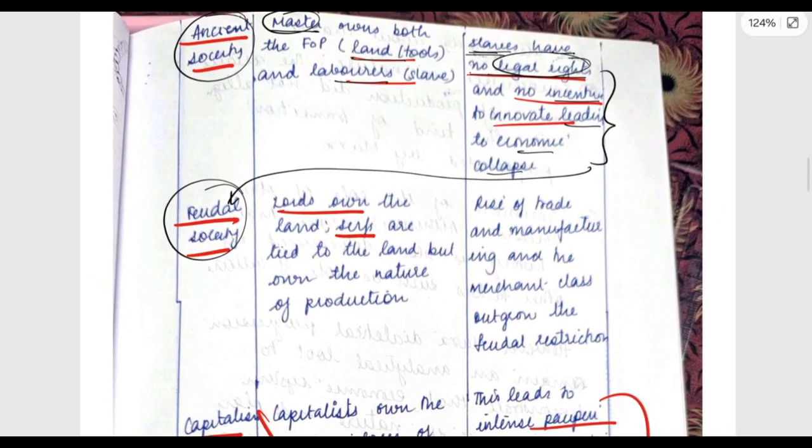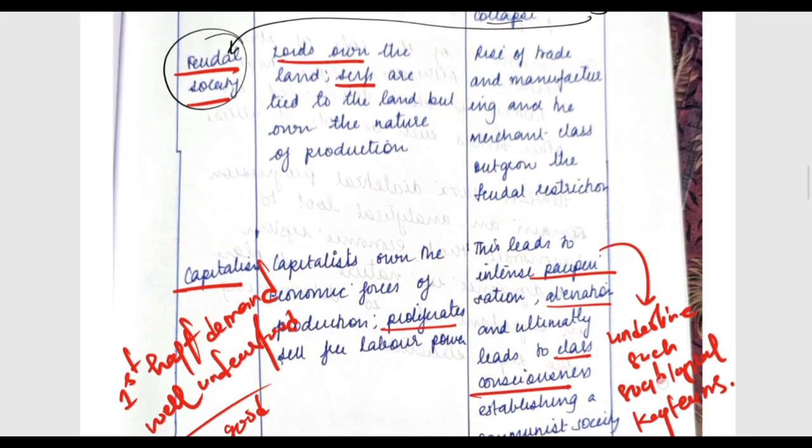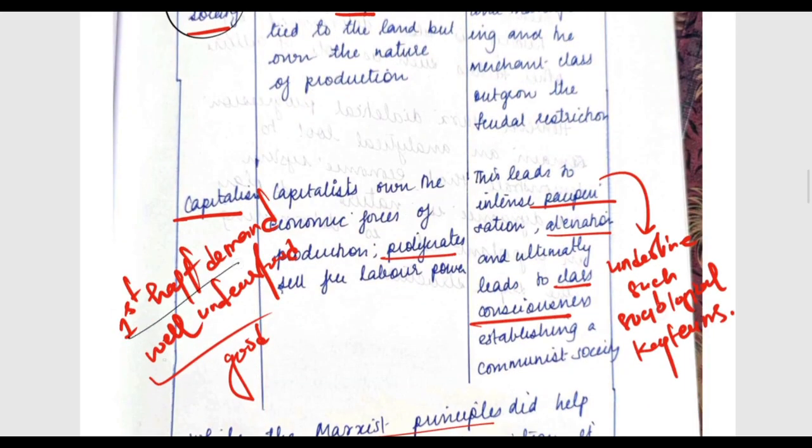In this way you can explain the first half demand of the question. So here the first half of the question is very well understood and the core demand is very much addressed here. Okay, now there is one suggestion I will give: such key terms, pauperization, alienation, class consciousness, are the key sociological terminologies related to Karl Marx.